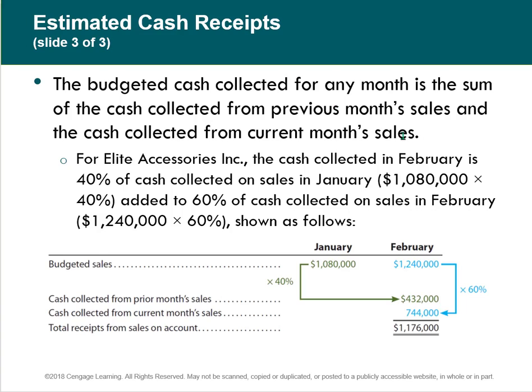So the budgeted cash collected for any month is the sum of the cash collected from previous months and the current months. All right, and here's an example of we've got January sales and February sales. Now in February, we'll collect 40% from January, 432, and we'll collect 744 from the current month, 60% from the current month. So there's our total collections, 1176. Okay, and you need to know this. This is emphasized on the quiz and the exam, but it's in your homework and we'll work on it together. So this is one thing you want to understand.